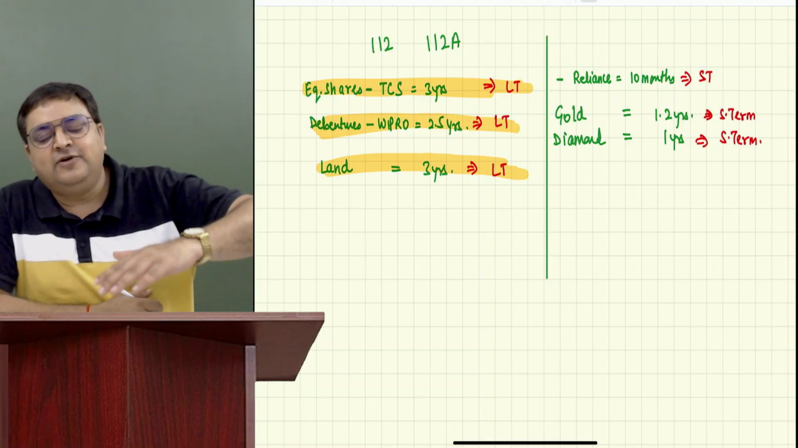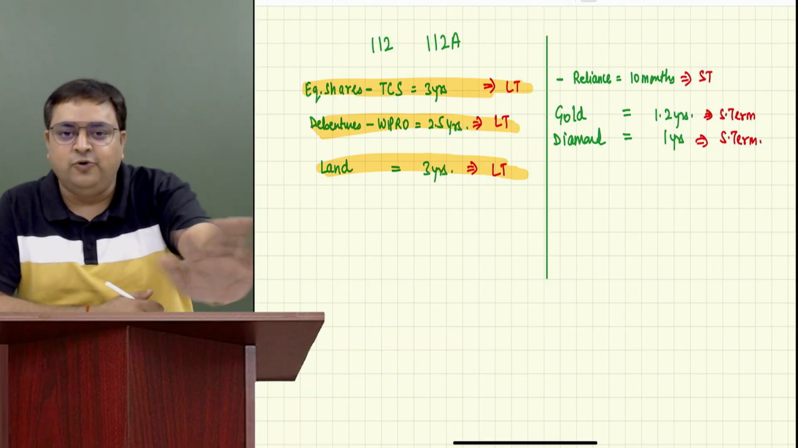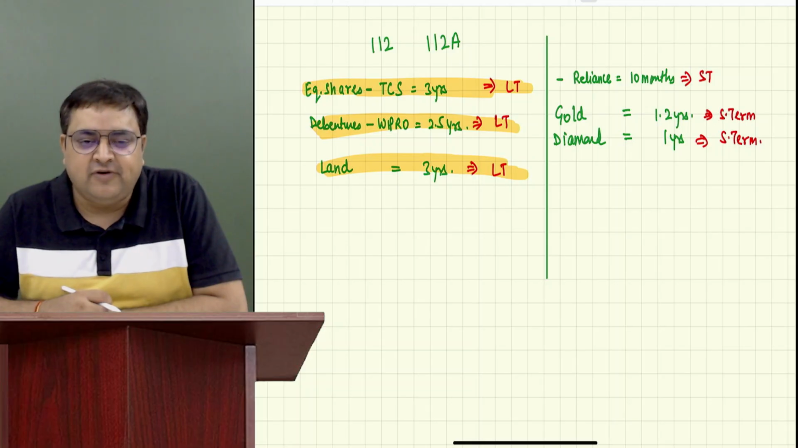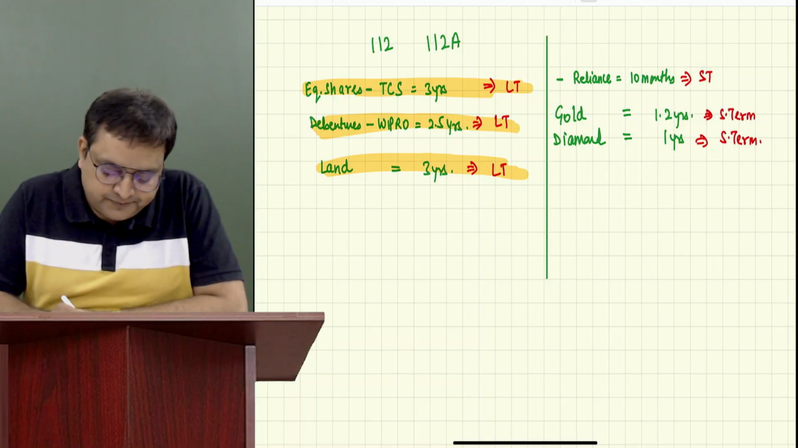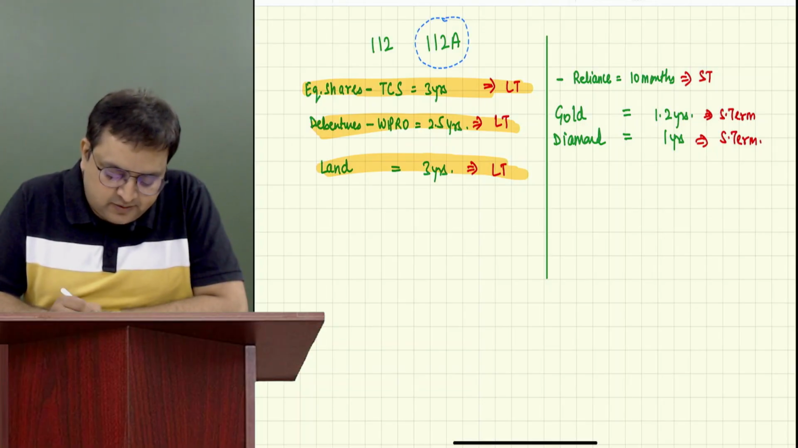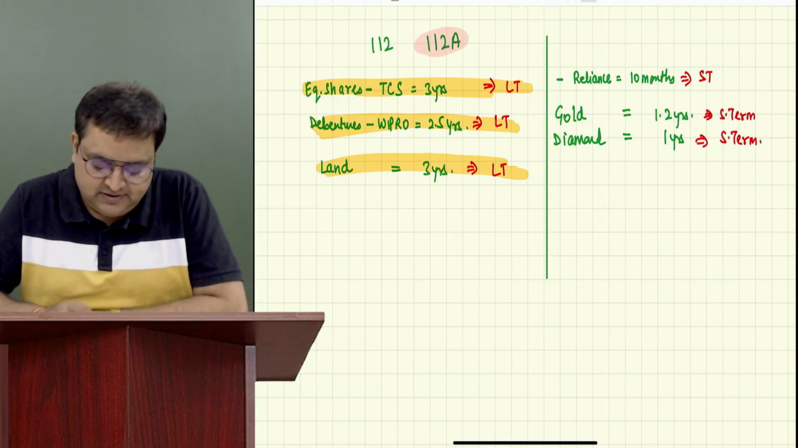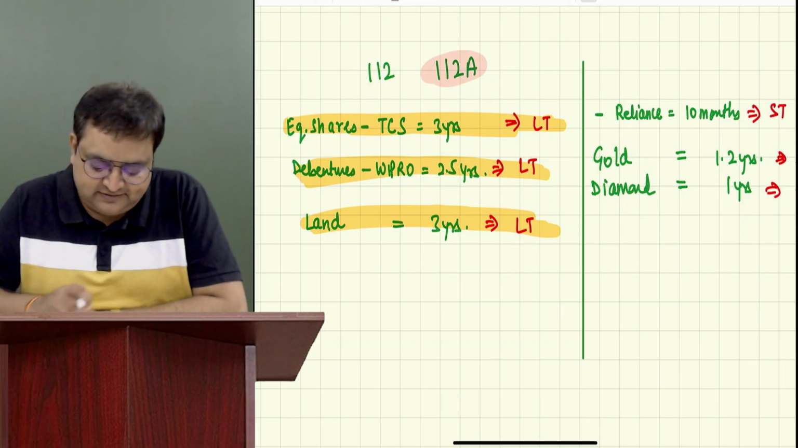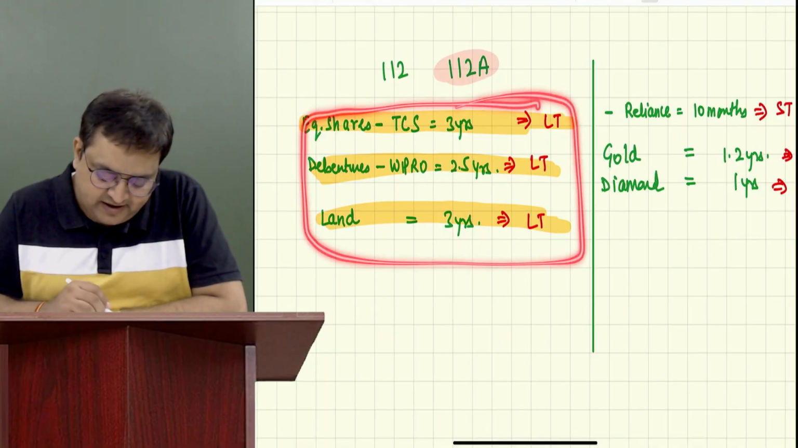In fact, whenever you are sleeping, if somebody asks you what is 112, what is 112A, you will be able to tell. So don't worry about the section numbers. But long term has two sections, 112 and 112A. What is 112A actually? 112A is when you sell long-term equity shares. Please tell me, out of these three, where are the equity shares?